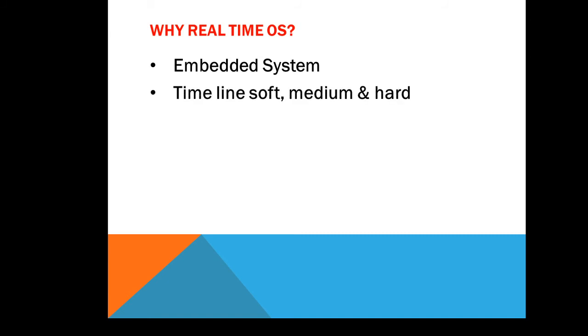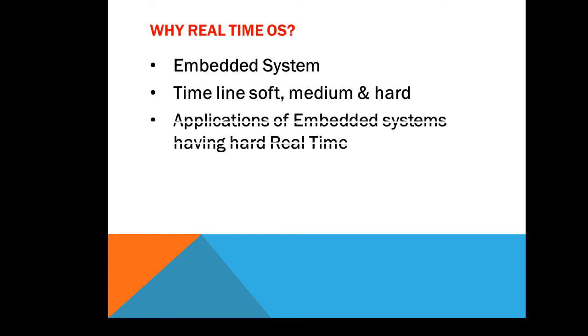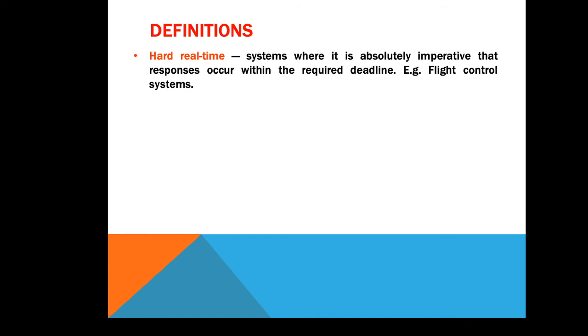But how can this time be divided? So the timeline can be soft, medium and hard. As I told you, whenever we develop applications, they are small scale, medium scale and large scale. Like that, they need a timeline in the form of soft, medium and hard. Applications of embedded systems having hard real time are difficult to develop. For that purpose, there is a need of real-time OS. So we will see in detail what is hard real time, soft, firm and medium type of real time.